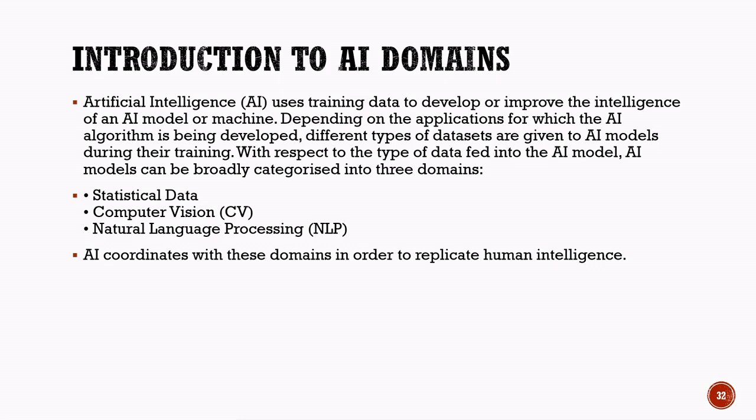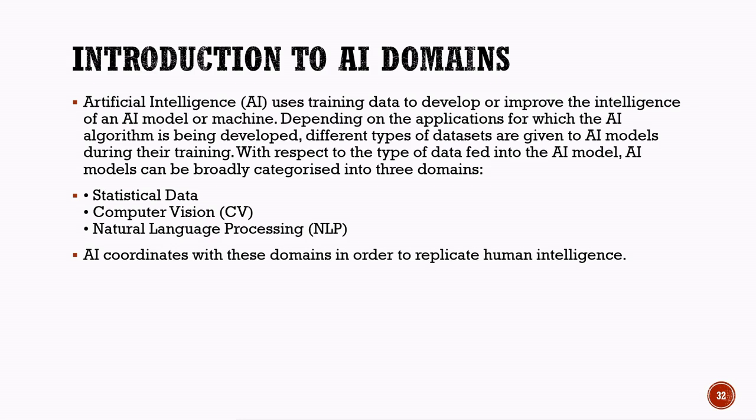These domains help AI systems perform specific kinds of tasks similar to human intelligence. The first domain is statistical data. This domain deals with numbers, calculations, patterns, and data analysis. AI systems use statistical data to make predictions, identify trends, and support decision-making.